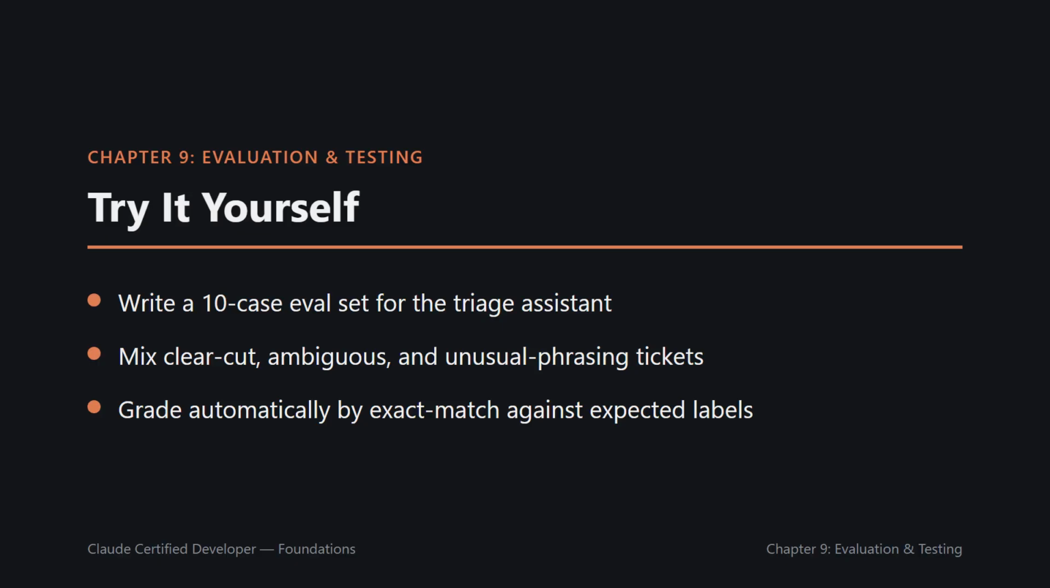Write a 10-case eval set for the triage assistant. Mix clear-cut and ambiguous tickets. Include at least one edge case with unusual phrasing, and grade classification accuracy automatically. Exact match against your expected label after running each case through the real API.